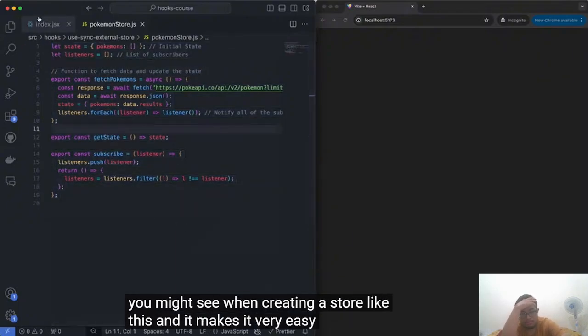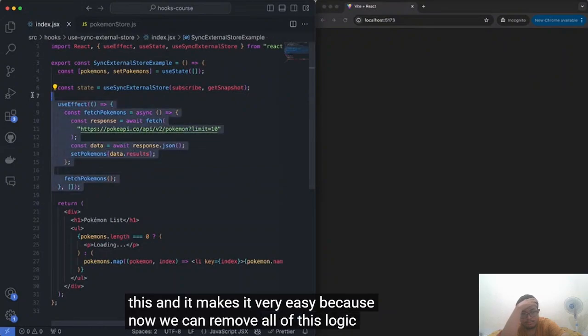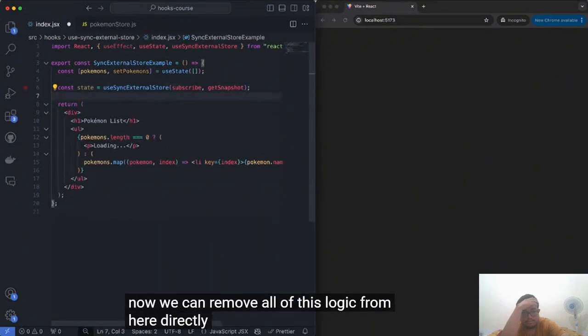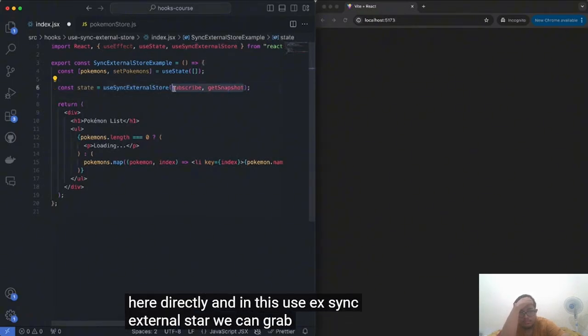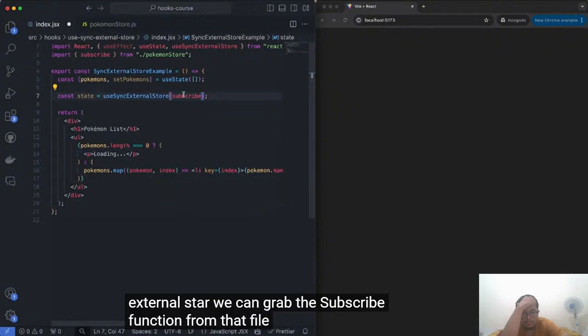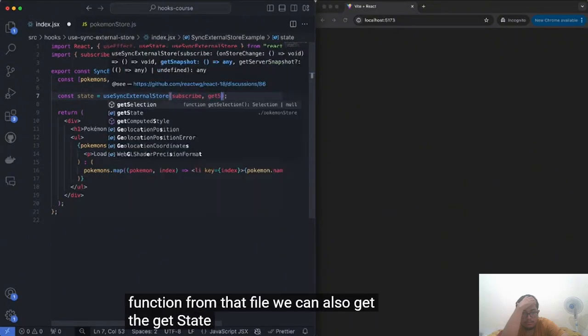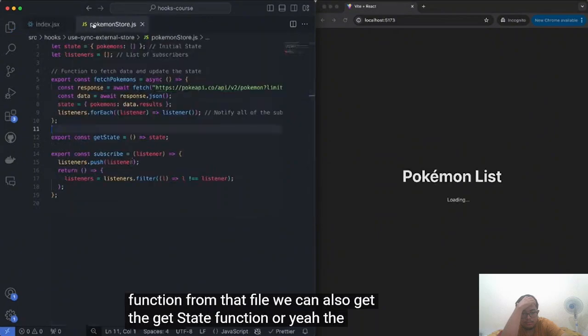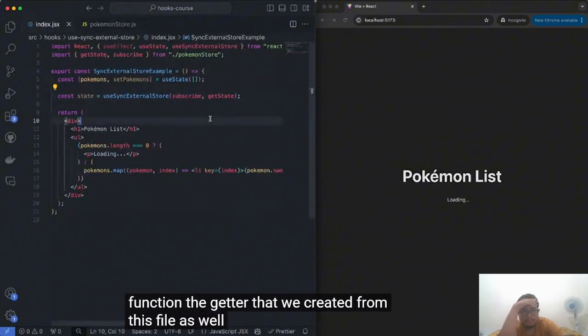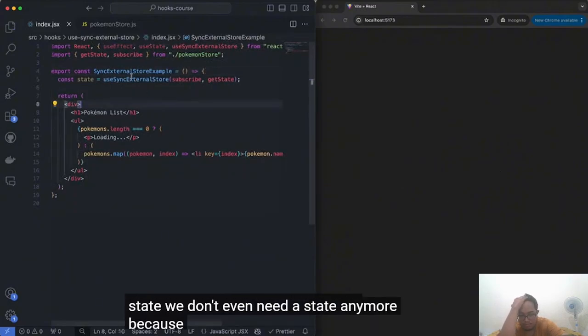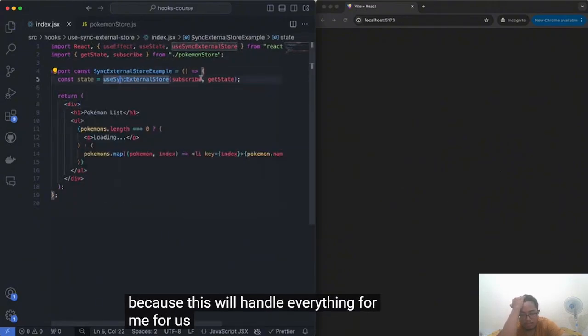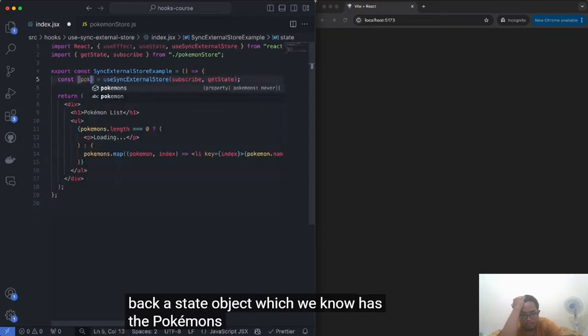And it makes it very easy because now we can remove all of this logic from here directly. In the useSyncExternalStore, we can grab the subscribe function from that file. We can also get the getState function, the getter that we created, from this file as well. Now we'll delete this state. We don't even need a state anymore because this will handle everything for us. Inside of this, we'll get back a state object, which we know has the Pokemons inside of it.